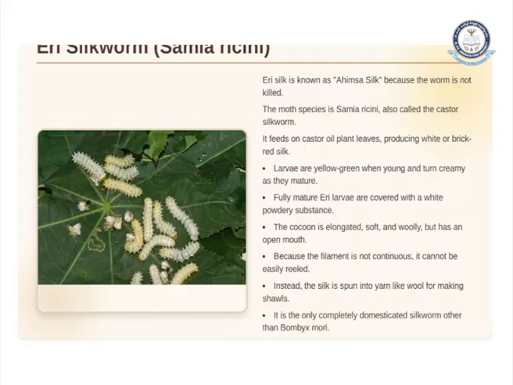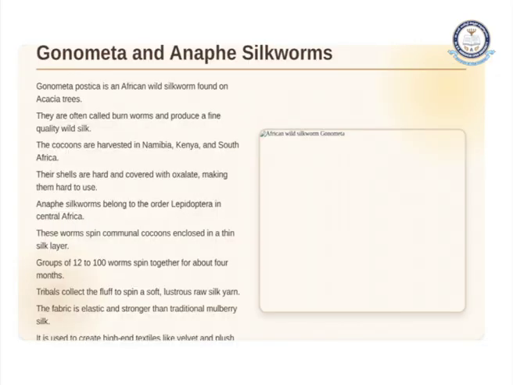Till now we have seen the 5 types of silks that are produced in India. In India, we also see different types of independent silk production. There are Gonometa and Anaphe silkworms. Gonometa postica is an African wild silkworm found on acacia trees. They are often called burn worms, and they produce fine quality wild silks.